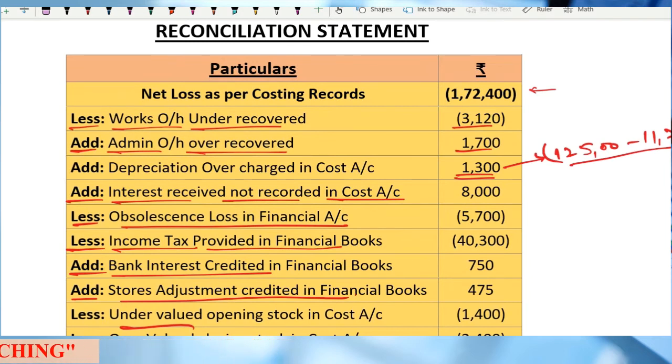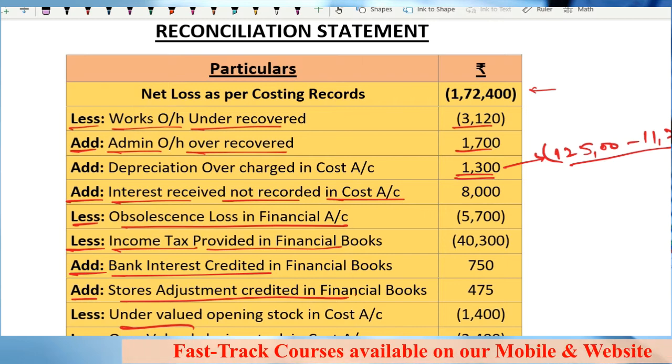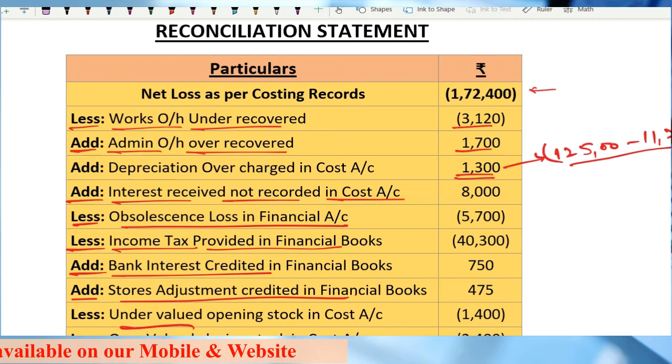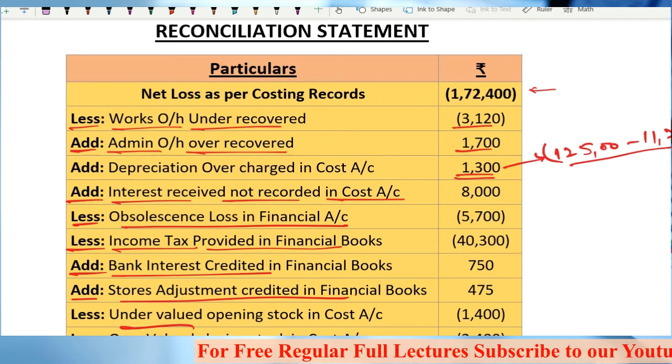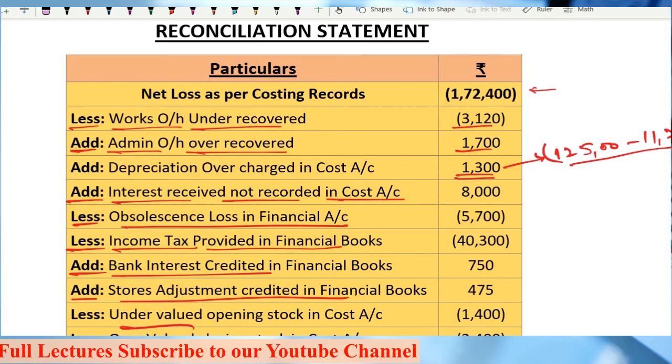The first thing, here we are adjusting the costing profits. Now the second thing that you have to see is whether my costing profit is less than the financial profit or not. If your costing profit is less than your financial profit, then you will have to add an item. If your costing profit is more than the financial profit, you will have to subtract that particular item. So you have to adjust the costing profits.